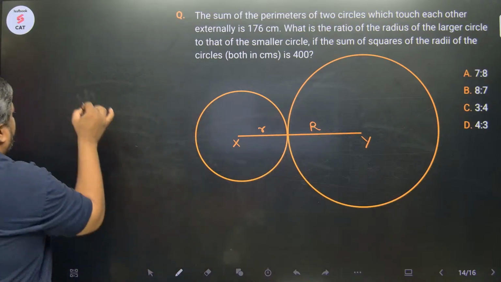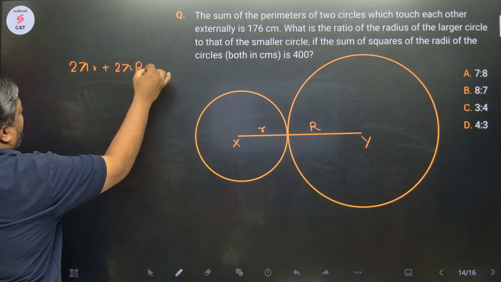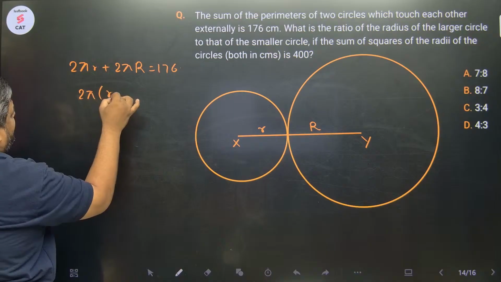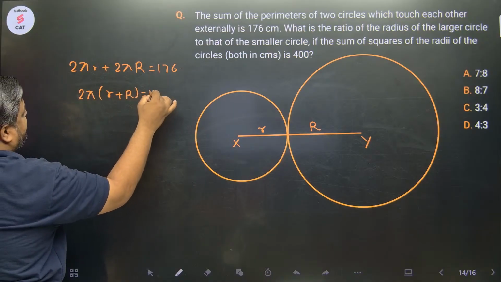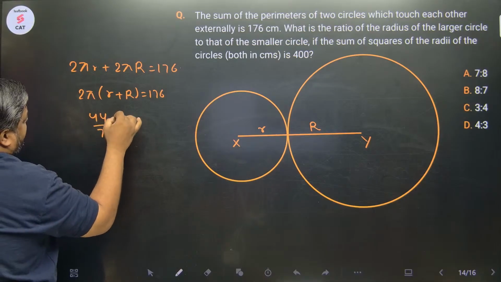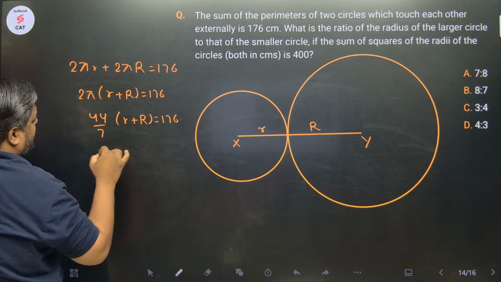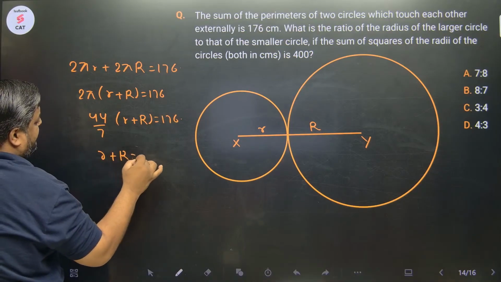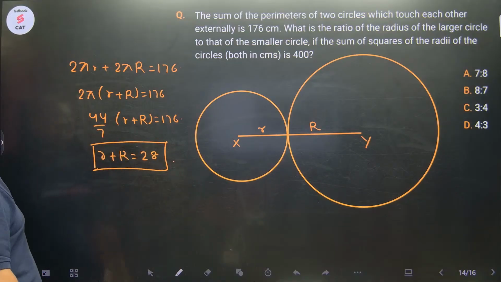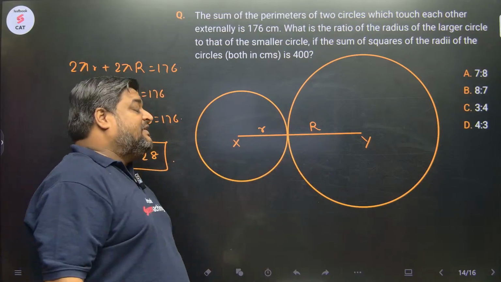तो आई कैन से 2 pi r plus 2 pi R is 176. Yes or no? So 2 pi into r plus R is 176. This is 44 by 7 into r plus R is 176. So r plus R क्या है बेटा? 28. r plus R is 28. Very good. So this is small r plus capital R is 28.